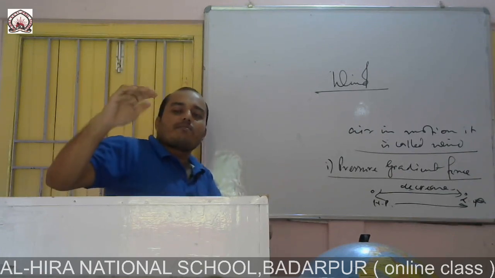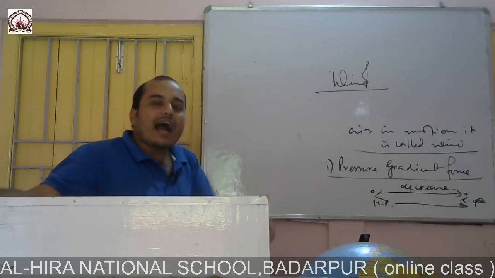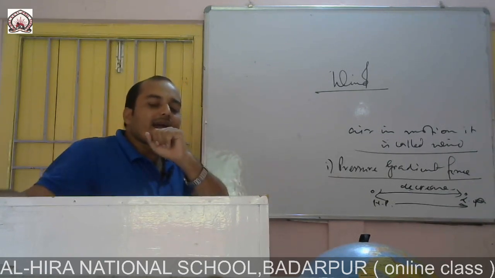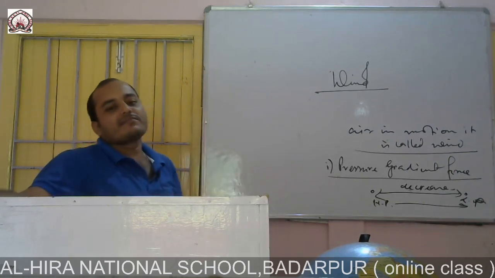Sometimes it curves because of gravitational force, and another cause is the presence of different landforms.